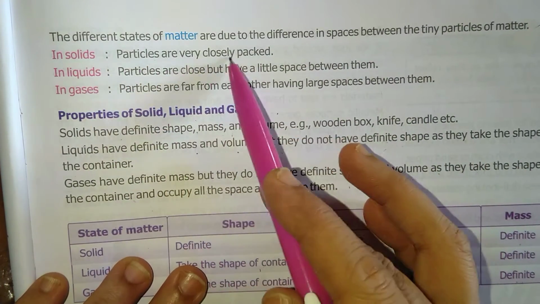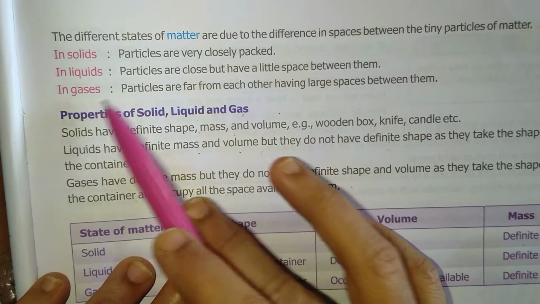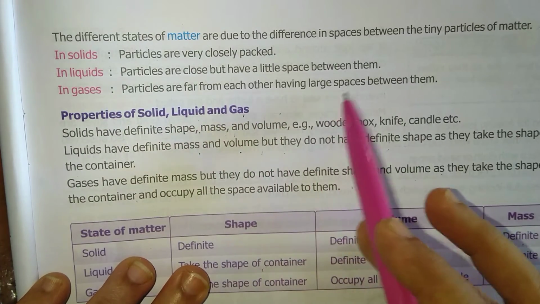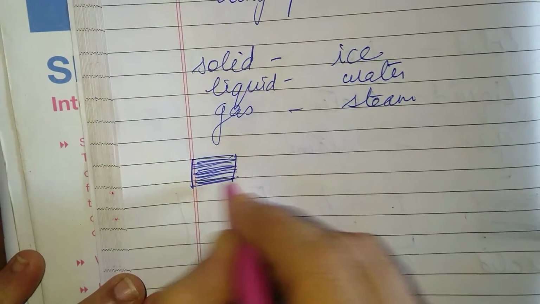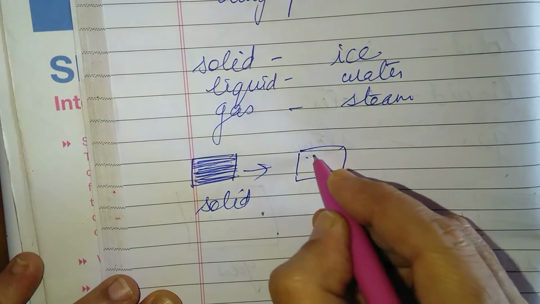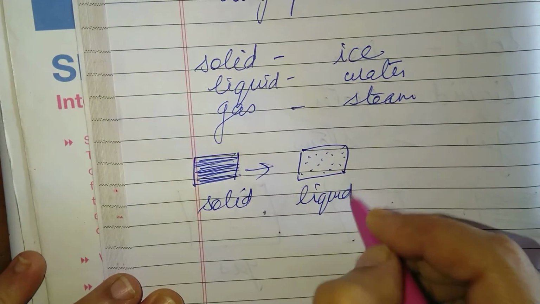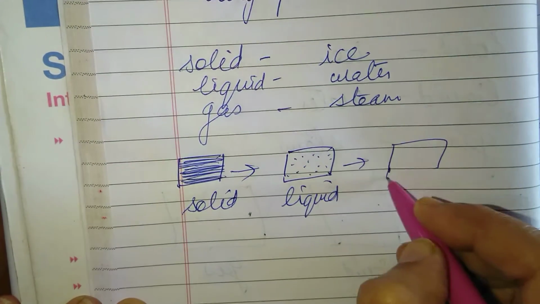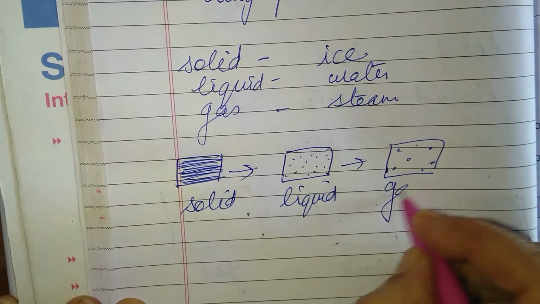In solids, particles are very closely packed. In liquids, particles are close but have a little space in them. In gases, particles are far from each other, having large spaces between them. In solid, particles are very closely packed, okay. This is solid. In liquid, particles are little far from each other. See, this is liquid state. And in gas, particles are very far from each other, okay. This is the gas state.